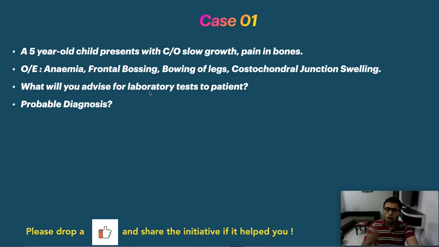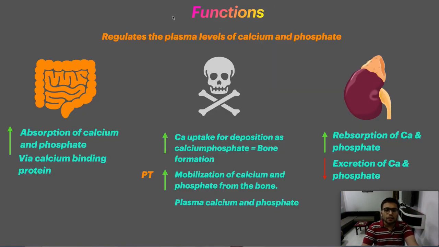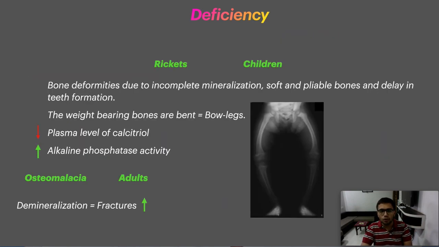Now what we need to do, we need to identify what are the laboratory tests to be done. So first of all, for that, the vitamin D that I have taught in my videos, I will tell you that. So basically what are the functions of vitamin D? You very well know that functions are regulating plasma level of calcium and phosphate. It will increase both their levels. So if there is vitamin D deficiency, then calcium phosphate levels will fall and all this bone formation will basically be hindered. So this will lead to bone deformities due to incomplete mineralization and all the features, bow legs, frontal bossing, all that are basically that.